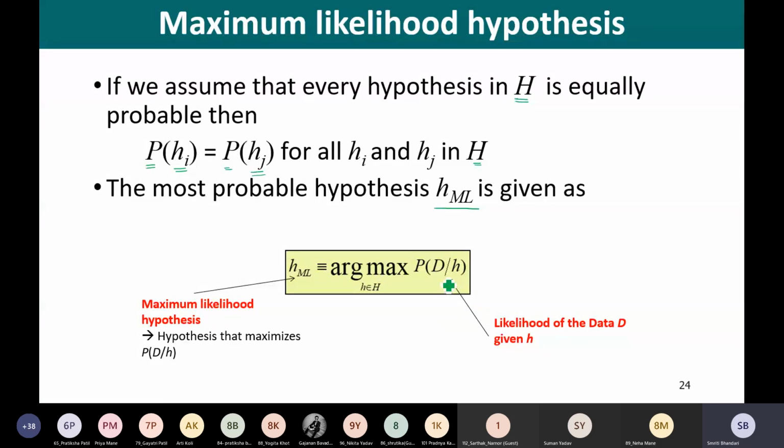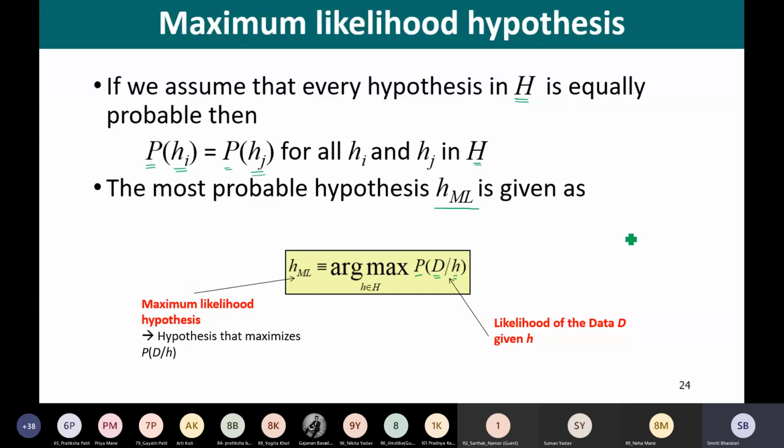See, maximum likelihood means, what we are trying to do is we are computing here probability of D, that is probability of data, given hypothesis H, right?